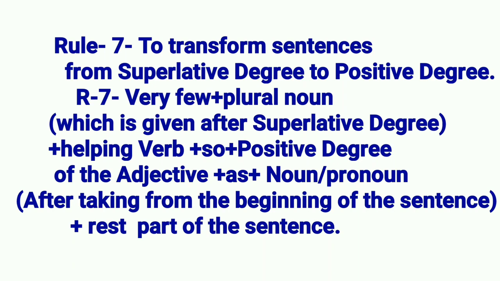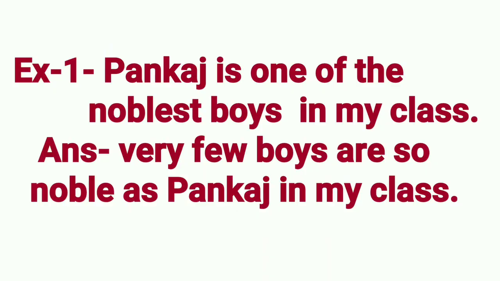Then we shall use "as." Then we have to use the noun or pronoun after taking it from the beginning of the sentence. Then we shall take the rest of the sentence. Example 1. Pankaj is one of the noblest boys in my class. Answer. Very few boys are so noble as Pankaj in my class.